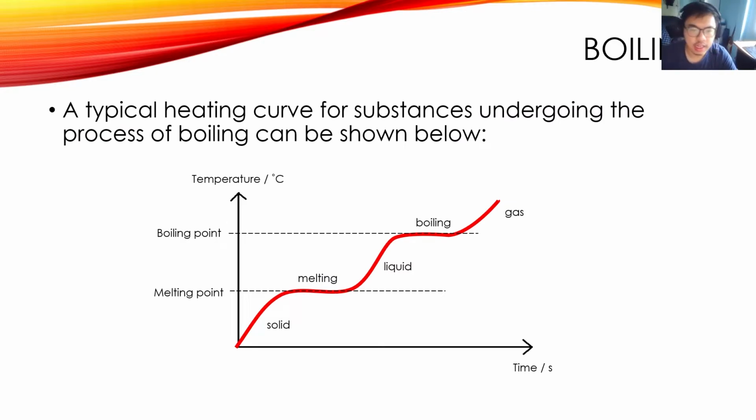Now, this is what the heating curve of a boiling substance looks like. And this heating curve shows you all the way from when the substance is solid up until when the substance boils or turns into gas. So you can see in the beginning, the substance is solid. And then for this first horizontal line here, the substance undergoes melting. And then after everything has been melted at this point, everything now becomes a liquid. The temperature rises up until when it reaches boiling point here and the substance boils. Once everything has become gas, then the temperature continues to rise. Okay, so this is what typically the heating curve of a boiling substance looks like.